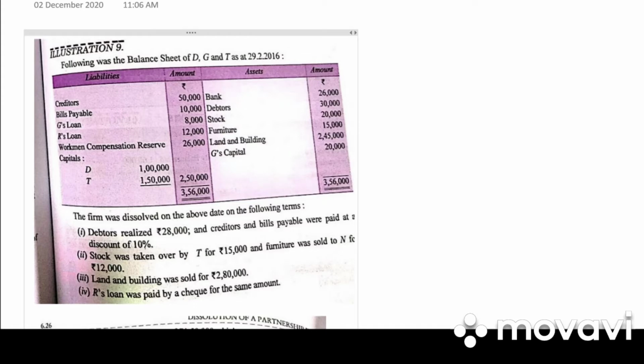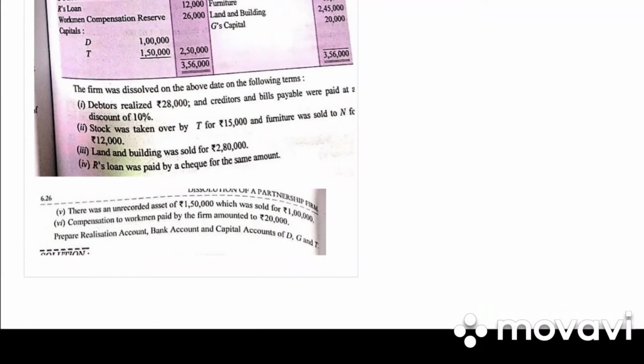Following was the balance sheet of DGT as on 29/2/2016. They have given us liabilities and assets. The firm was dissolved on the above date. Debtors realized 28,000. Creditors and bills payable were paid at 10% discount. So these are the assets and liabilities realized.